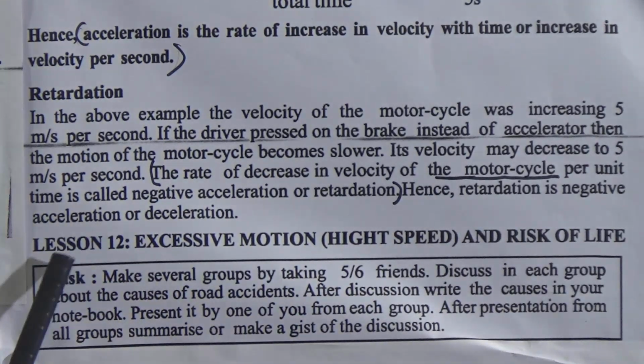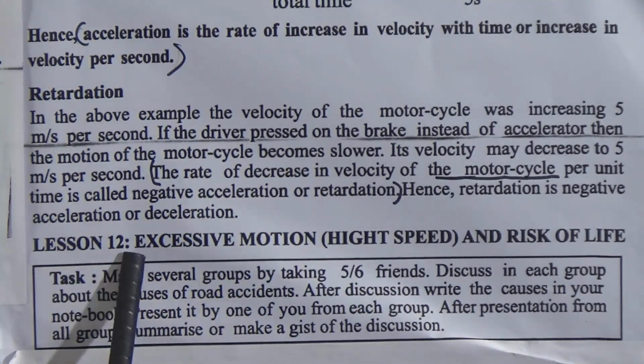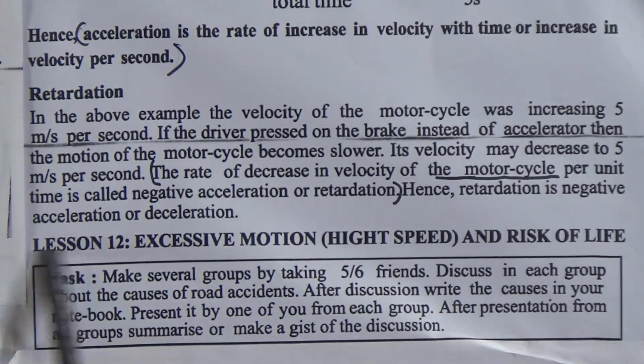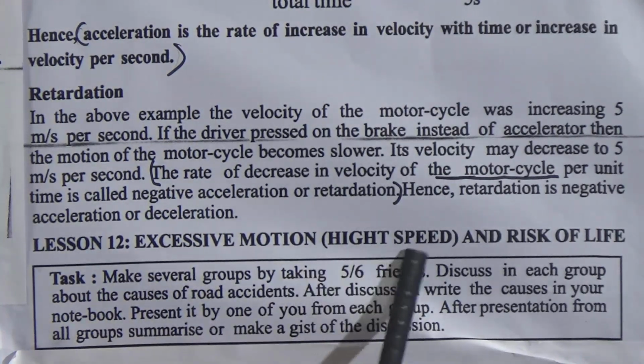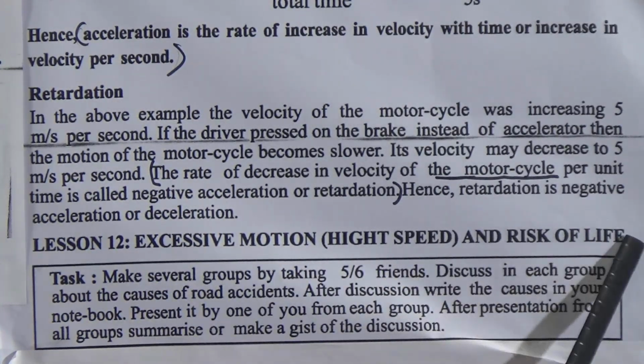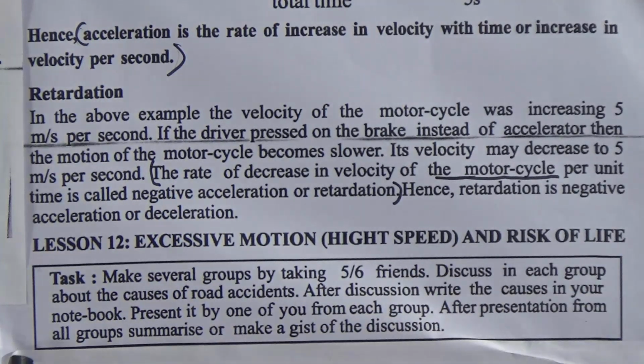Now, we will discuss lesson 12. This is the last lesson of your chapter 10, excessive motion, that means high speed and risk of life. Every day in the news or in newspaper we know about so many accidents. That's why excessive motion is not good for us. It has the risk of life.